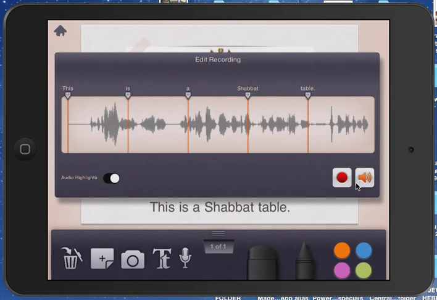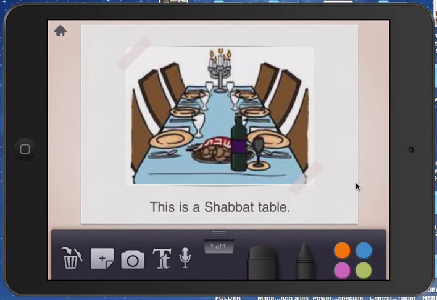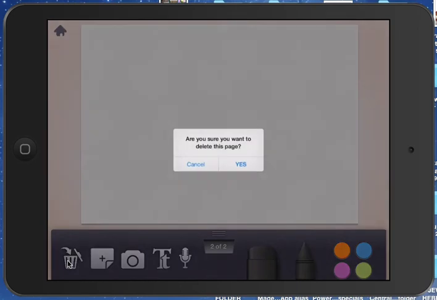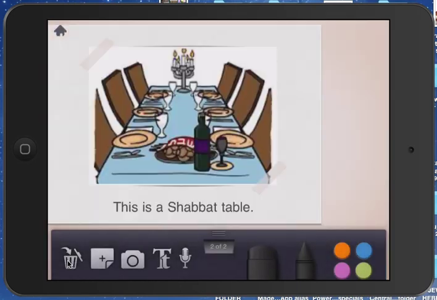Okay, so you saw that, and if you want to add another page, you just see this plus button over here. If you want to add another page, you just click on that, and that will take you to a new page. If you want to delete the page, you just hit the trash can. You see the trash can? And are you sure you want to delete the page?